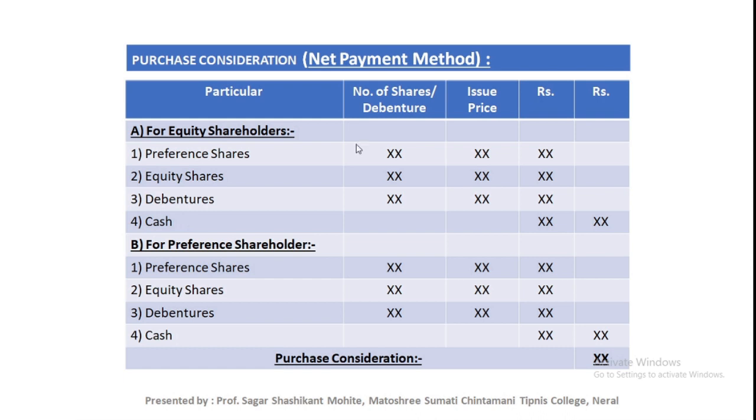For the equity shareholder, the preference shares, equity shares, debentures and cash, and for the preference shareholder, all this information is provided in the problem. We just need to find out how much preference shares or equity shares are given to the equity shareholder or the preference shareholder, their issue price and rupees. The total of these will be the purchase consideration.